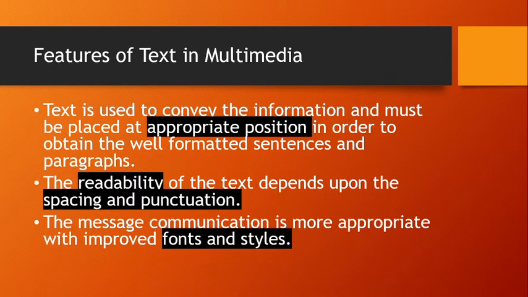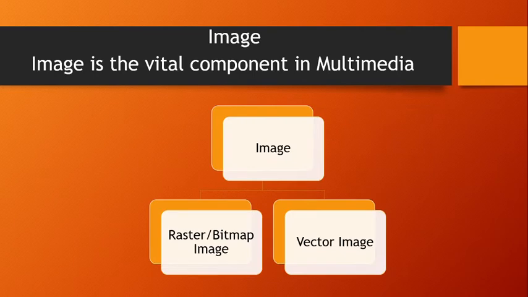We have finished the first component of multimedia. Now we'll move on to the second component, that is image. Image is a vital component in multimedia. Vital means important. Images are generated by the computer in two ways. One is raster or bitmap image, and the other one is vector images. So there are two categories of images.